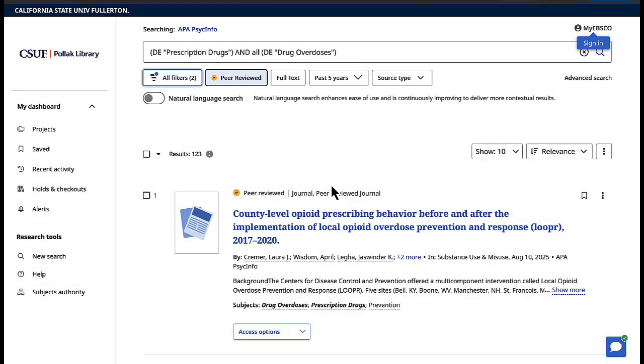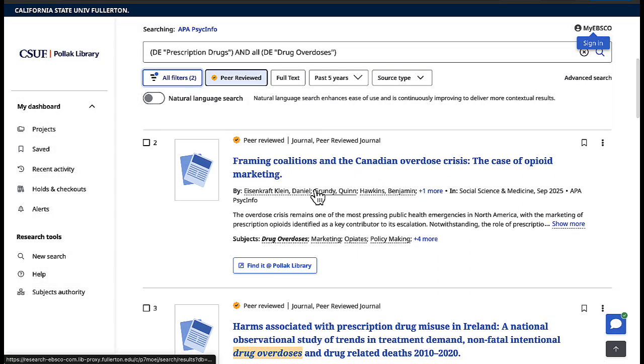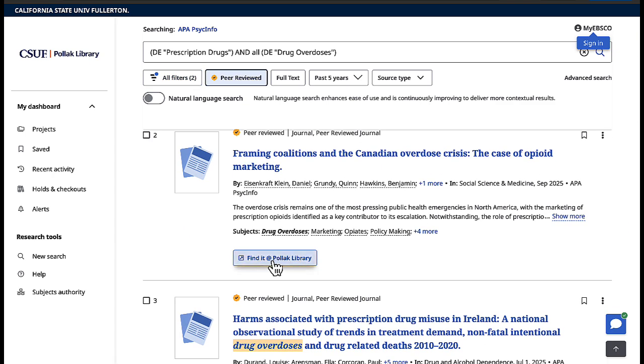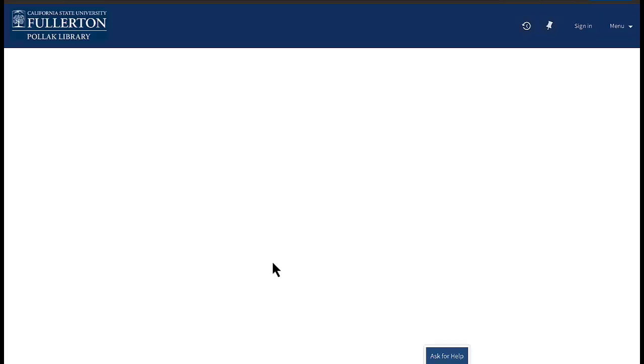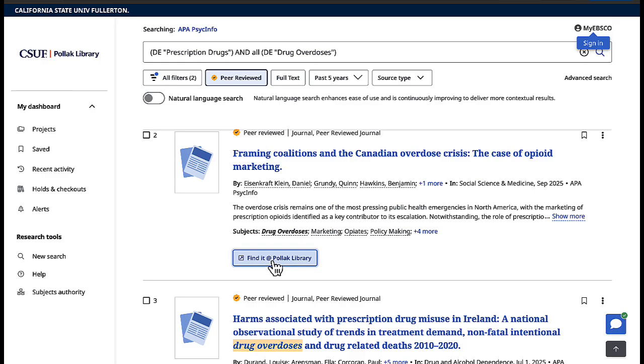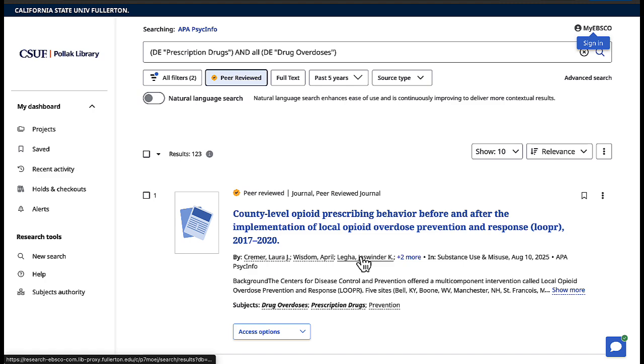Once I've done that, then I can just start going through and accessing these articles. Some of these are available as PDFs. Some will just have find it at Public Library. If I click on this, it doesn't mean we don't have access to it. It just means it might be in a different database, as we can see here in Science Direct journals. However, I really do recommend trying this approach with the subject headings. It can be very useful and very effective for finding articles.